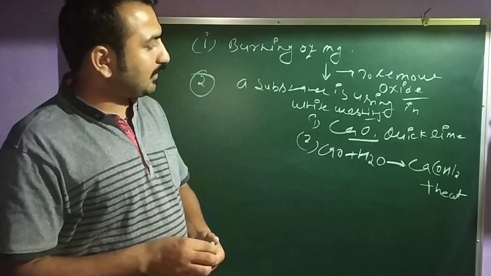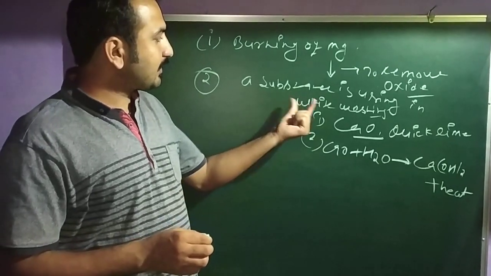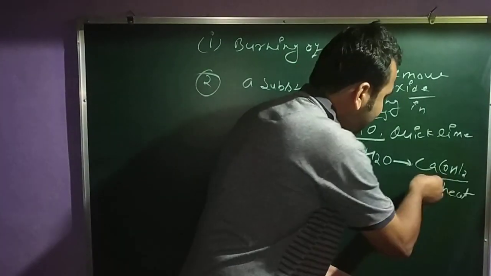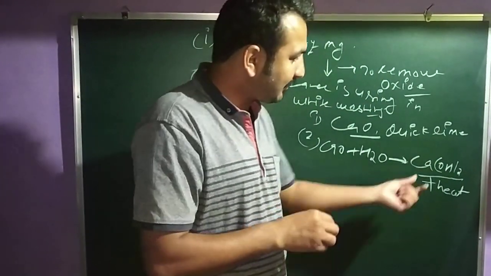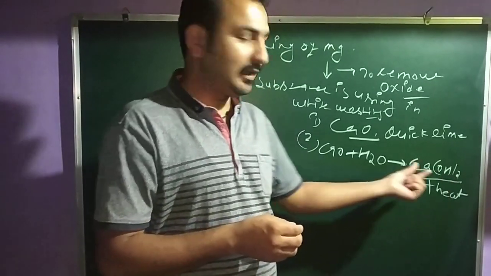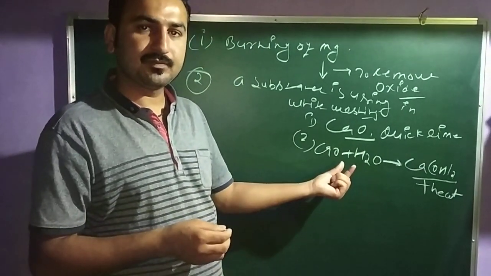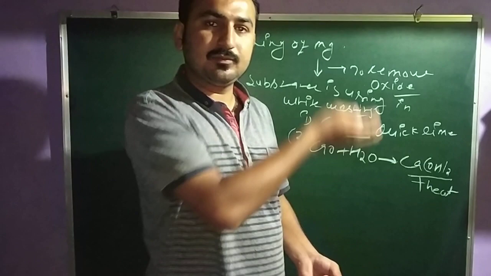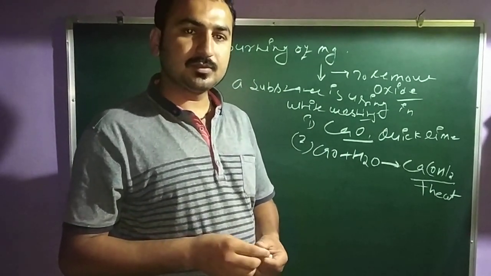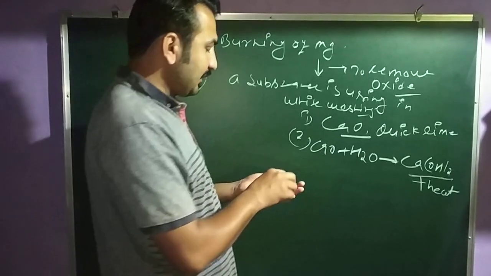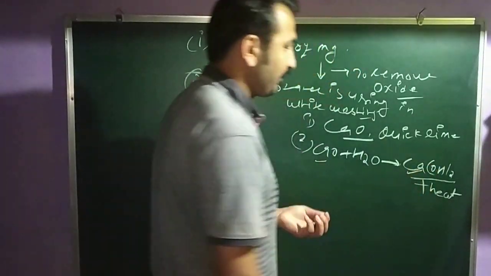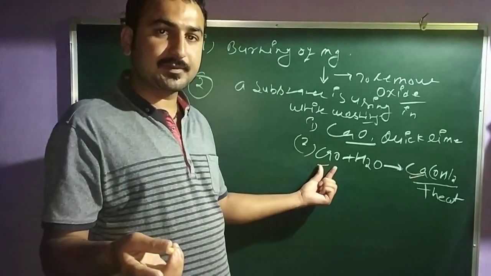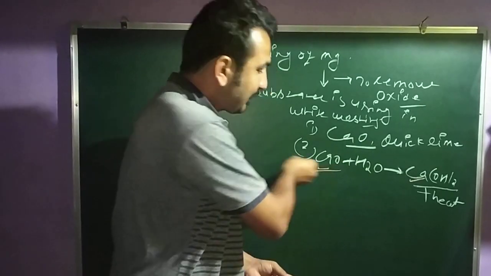But there is one confusion regarding the substance used in white washing. You might say that Ca(OH)2 is used for white washing, because this is the ultimate product when calcium oxide and water react together, and you apply it on your wall. So there is confusion about which one is the correct answer. So remember, we will use the primary reactant, the primary substance. That means this is your primary one.